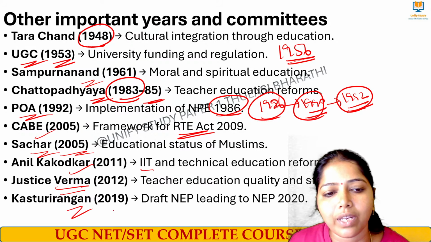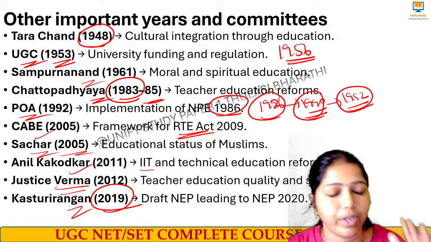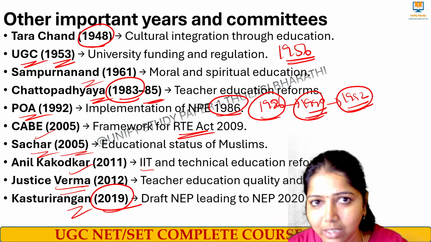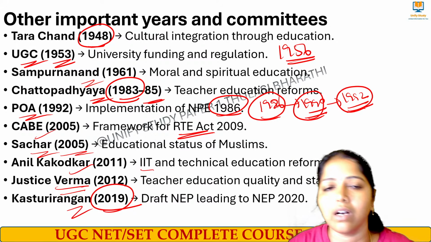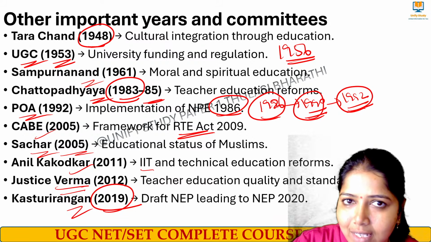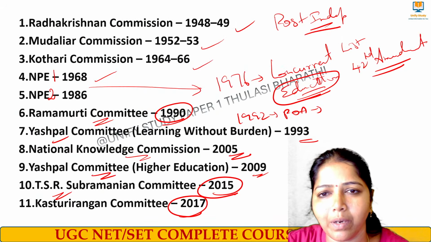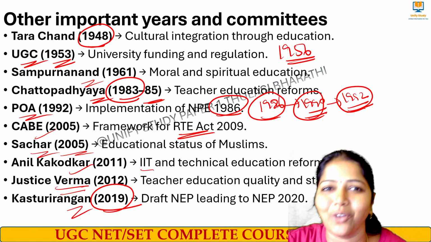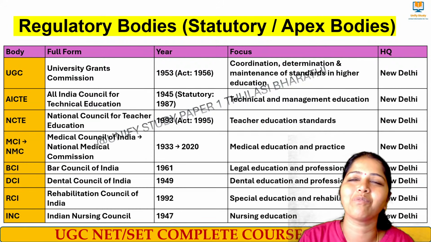And then we have Kasturirangan in the year 2019, where the draft was submitted. The team was formed in 2017, the draft was submitted in 2019, and in 2020 it was submitted to the Government of India. Yes, these are the years that you have to remember. I request you, it is very easy to remember, write it down, write it down.